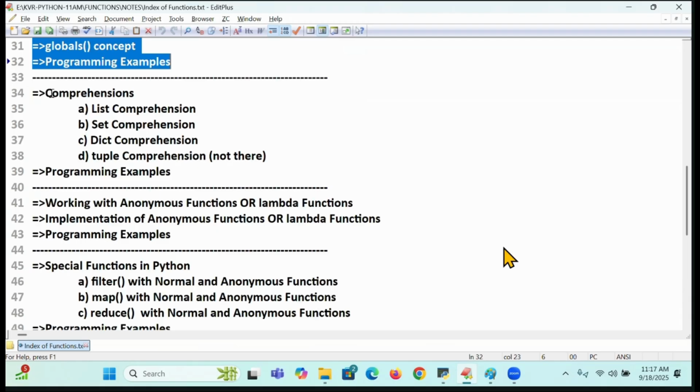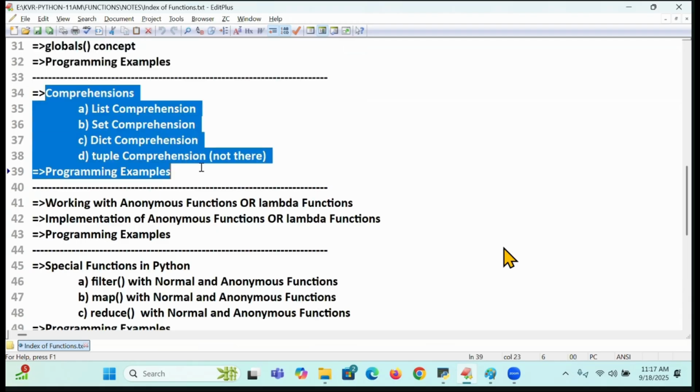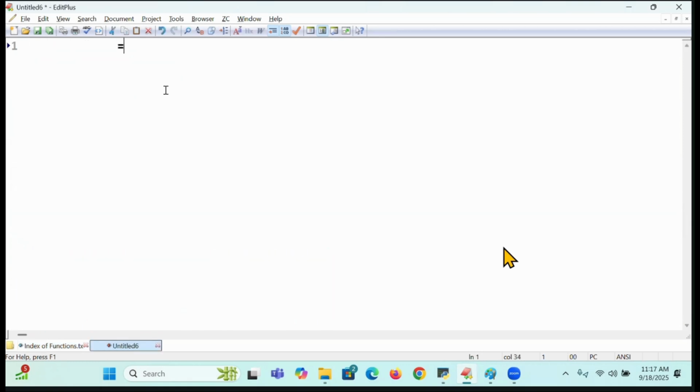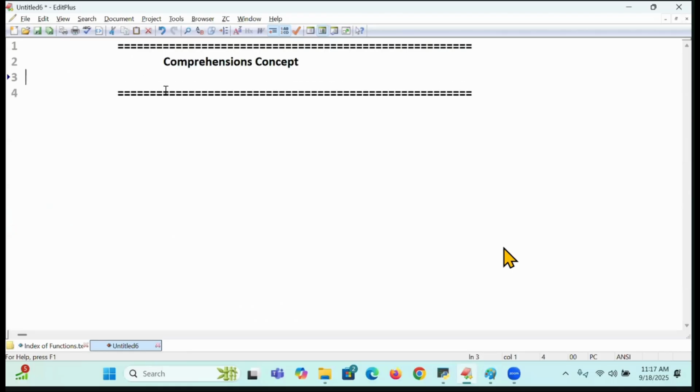So today we are entering into the comprehension concept. This concept we are going to discuss, plus, if time permits, we'll go for this example also. So shall we start first? Comprehension. The comprehension concept I am going to discuss here. It's very important again. So let us start with the comprehensions concept in Python. Important, students. So let me start with the comprehensions concept.